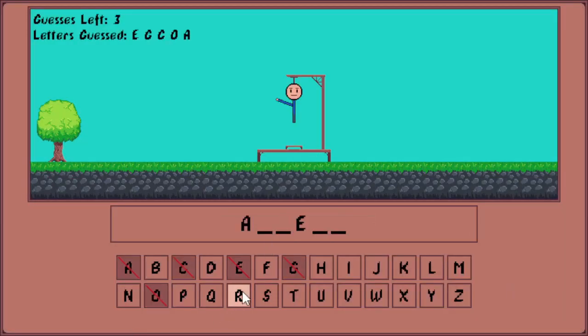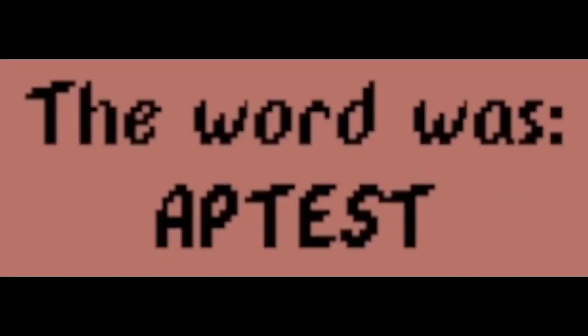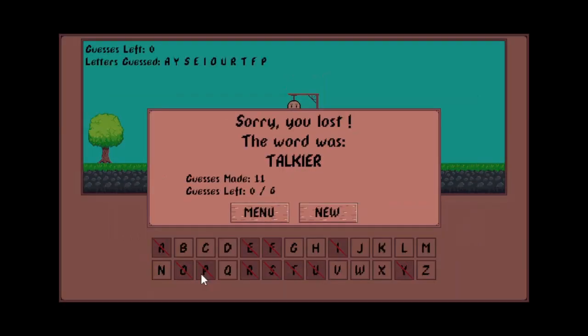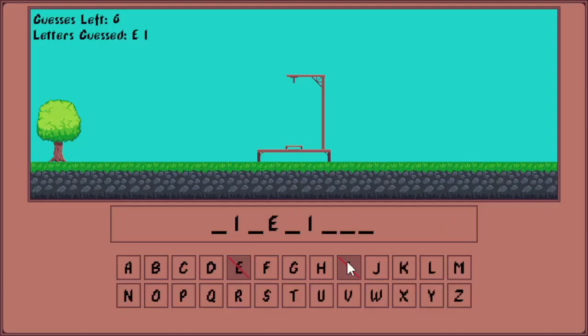There's an A. I feel like there should be an R in there. Okay, there isn't. Bro, I should have known. I had this word already. So after an IE is probably either an R or an L. I'm gonna guess the R. Okay, I'm right about that. This could be like a T, like fattier or something. Maybe not, maybe taffier. Let's try F. I feel like this is gonna be 2 of the same letter, and I feel like it's gonna be P. Okay, I'm just wrong on both accounts. Watch it be a word that I already had and just didn't recognize it. That'd be kind of funny.